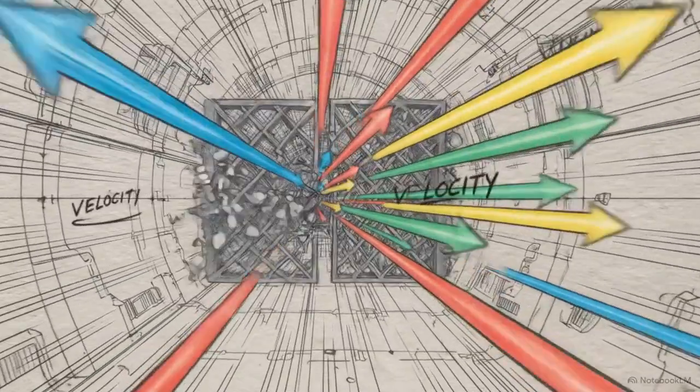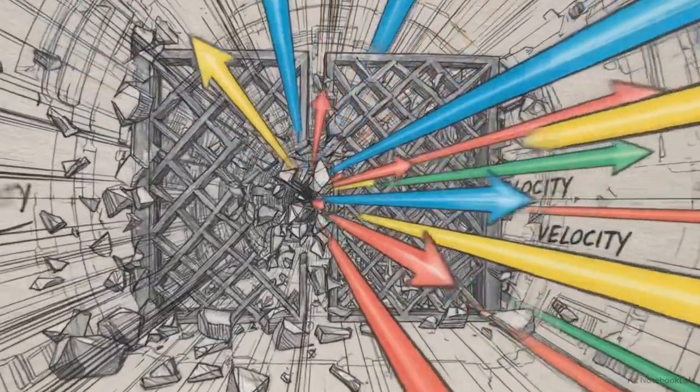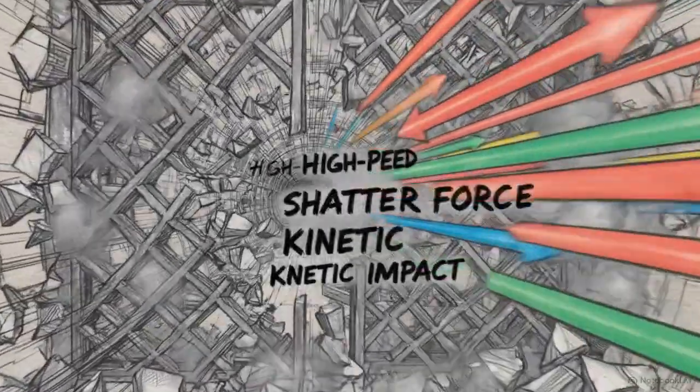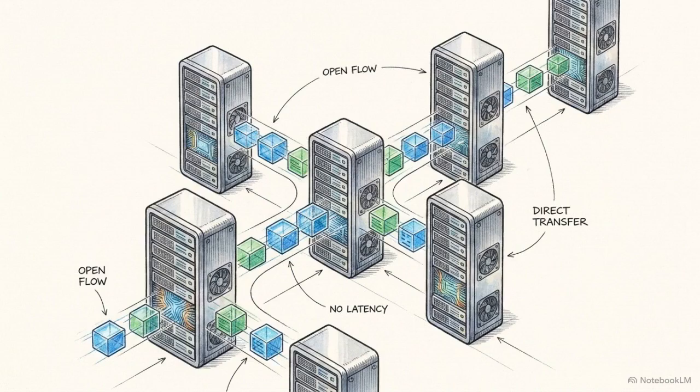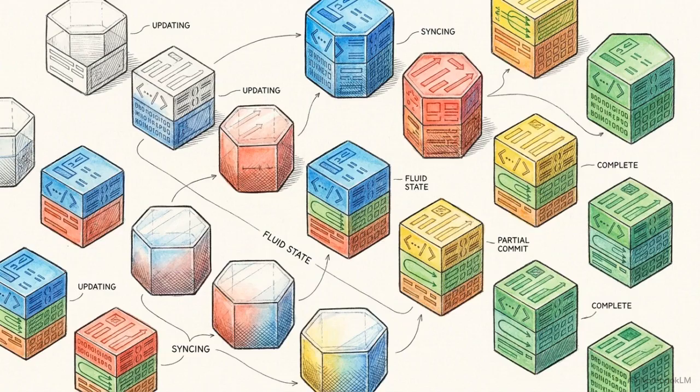We can see this in action within Apache Cassandra, a database built on a masterless, peer-to-peer architecture. In this system, every server node is identical and can accept incoming writes. Because there is no central gatekeeper, two users in different countries can write conflicting updates to the same record simultaneously.